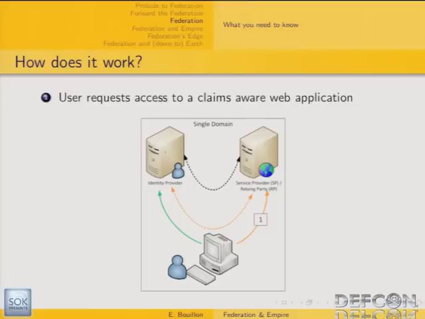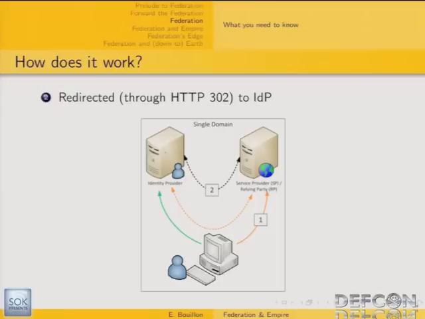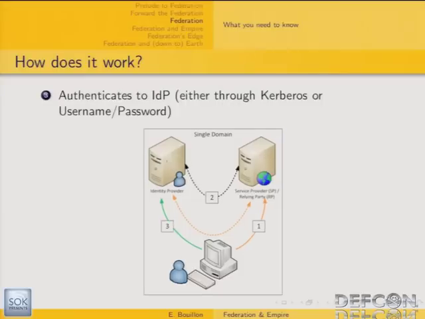The web application is going to redirect the web browser to the user's identity provider using the HTTP error code 302. And at this point, the user's identity provider is going to authenticate the user one way or another. We don't have to know the type of authentication that's going to be used at that point. It can be providing a login and password or just using the corporate single sign-on solution, typically Kerberos-based.